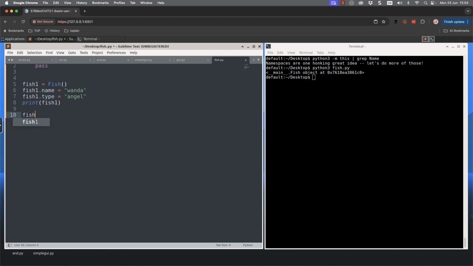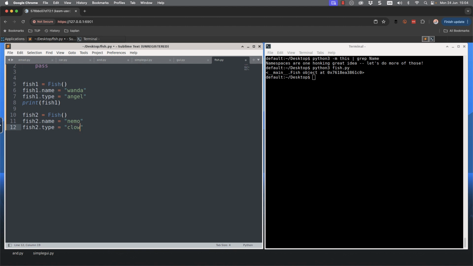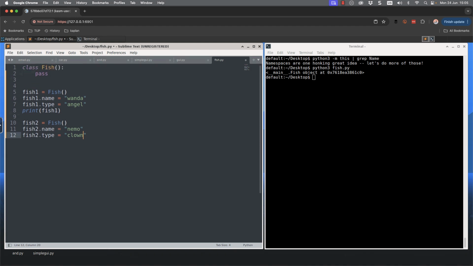If we created another fish, so let's have fish2, we can still use those same attributes, name and type, but they're going to be included now underneath the namespace of fish2. So fish2.name can be, we've got to do it, haven't we, Nemo, and then fish2.type, and Nemo was a clownfish. So we still have our two fishes, and we have the namespaces fish1 and fish2.